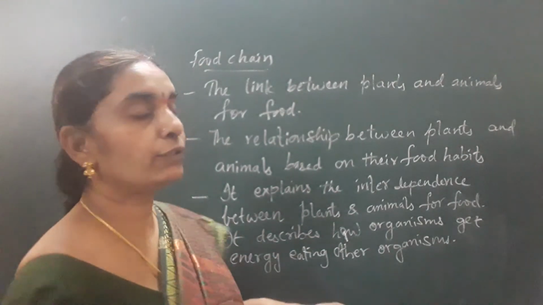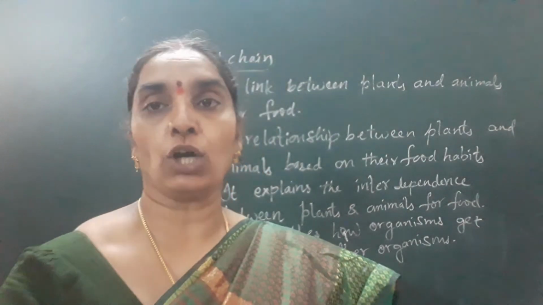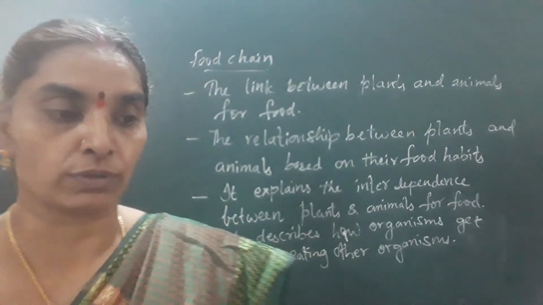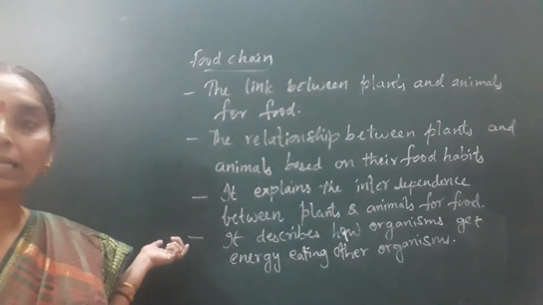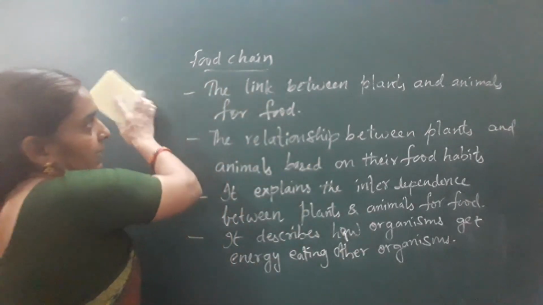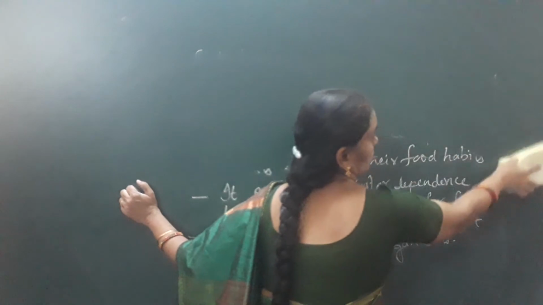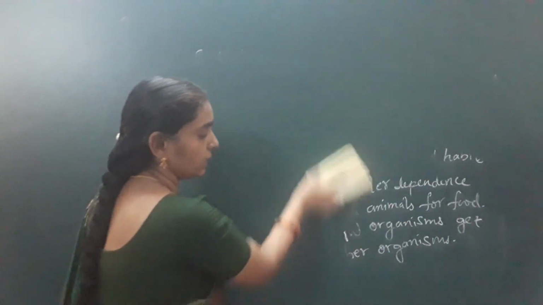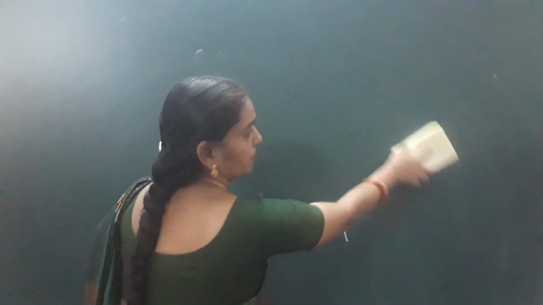So you know very well, food chain always starts with the producers and ends in carnivores. Food chain helps to maintain the balance in nature, as it is the interrelationship between the producers and consumers.